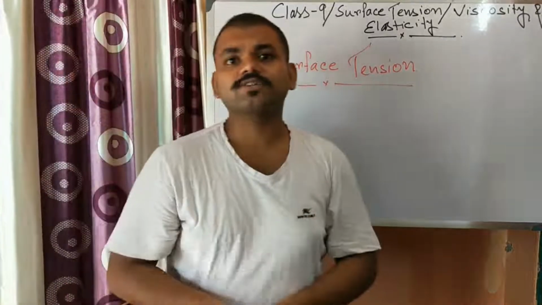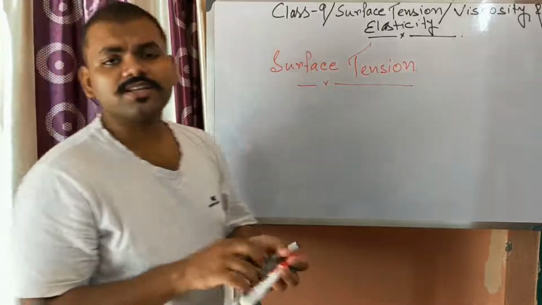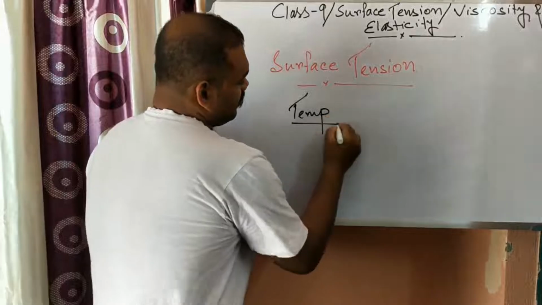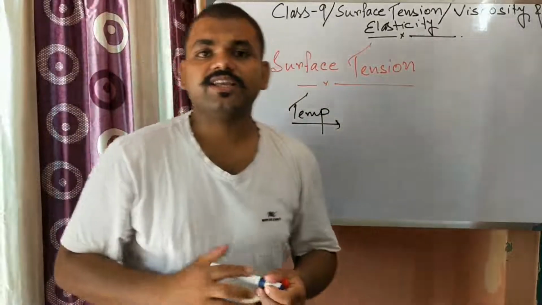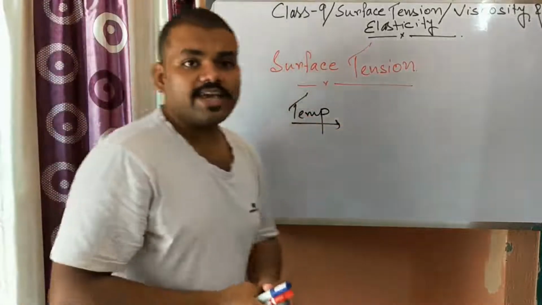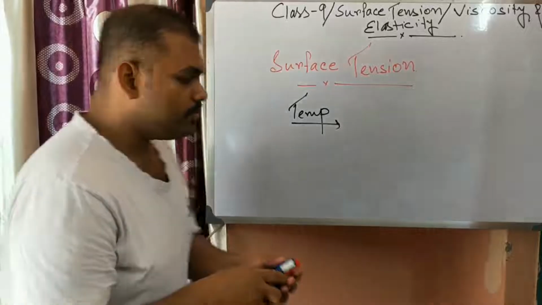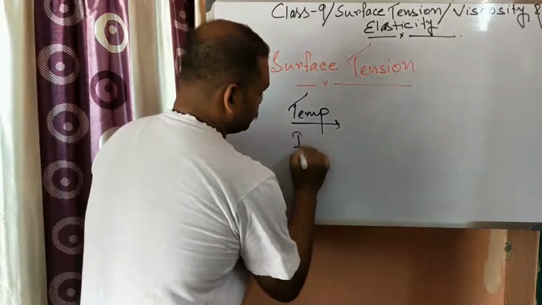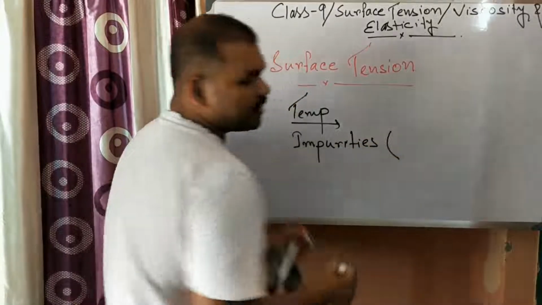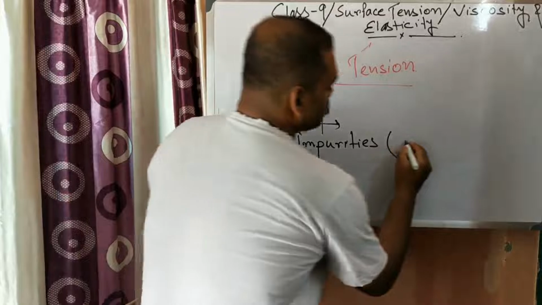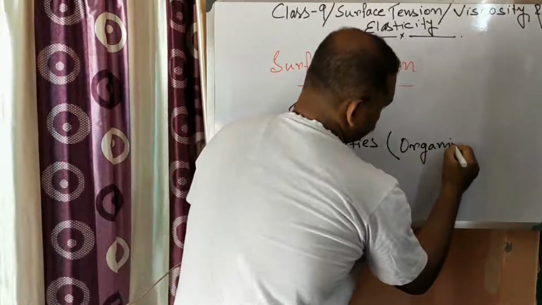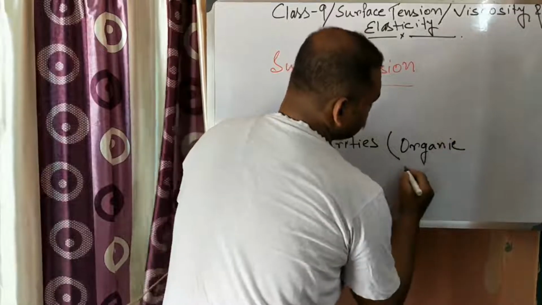So what are the factors on which surface tension depends? The first factor is temperature. Generally it is seen that if we increase the temperature, surface tension will decrease. Next, soluble impurities. There are two kinds of soluble impurities: one is organic and another is inorganic.